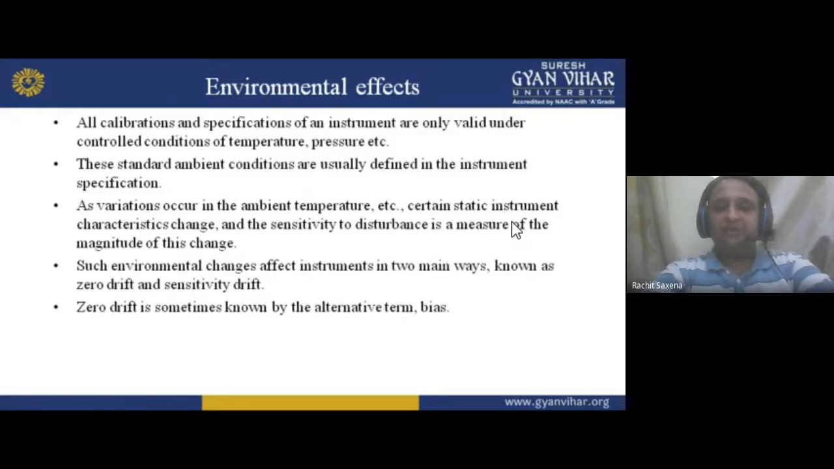Such environmental changes affect the instrument in two main ways, known as zero drift and sensitivity drift. Zero drift is sometimes called by the alternative term bias. Bias means, for example, a person being biased, like an umpire in cricket who gives decisions by biasing, always favoring against the opposite team. So zero drift is also called bias.